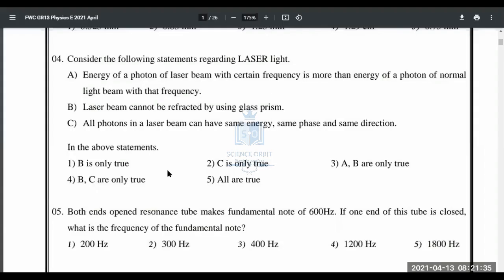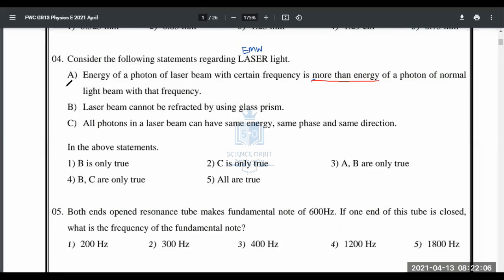Question number 4 is about laser light. Now, when you say laser light, it is light, just an electromagnetic wave. It shows all the properties of light. It can be refracted, reflected, polarized, everything. Energy of a photon of a laser beam with certain frequency is more than the energy of a normal light beam with that frequency. Wrong. This more than part is wrong.